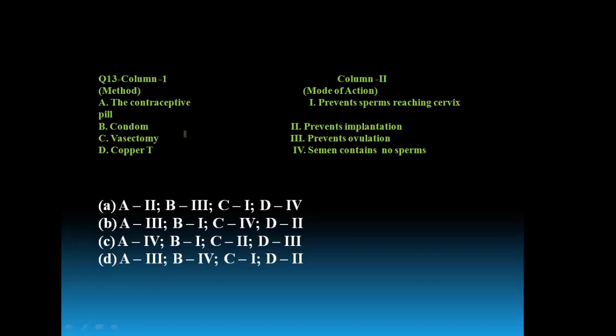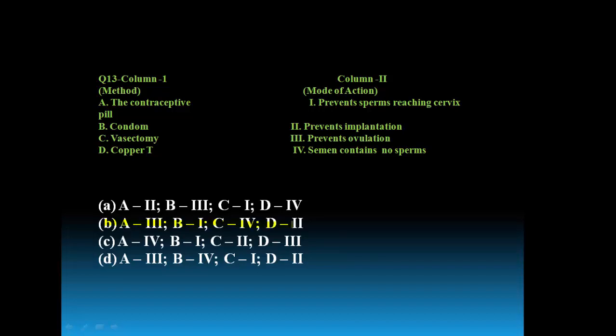Condom, it prevents the sperm reaching cervix. Then vasectomy, semen contains no sperms because vasa deferens is cut and tied. Copper T, it prevents implantation. So the right answer for this question is option B.